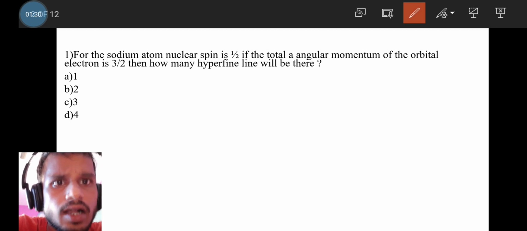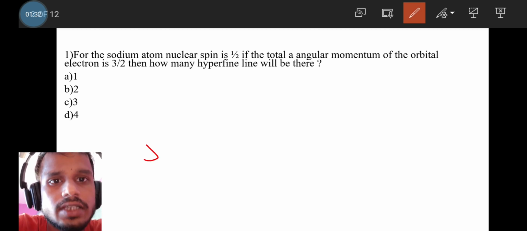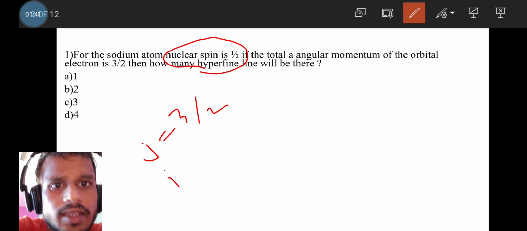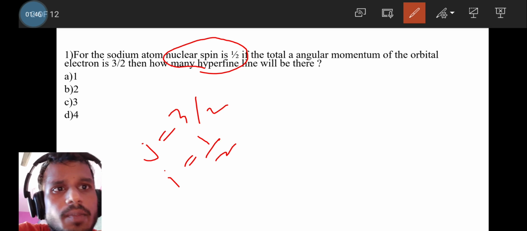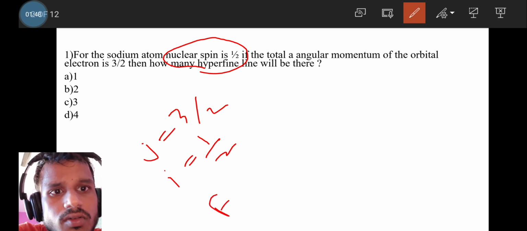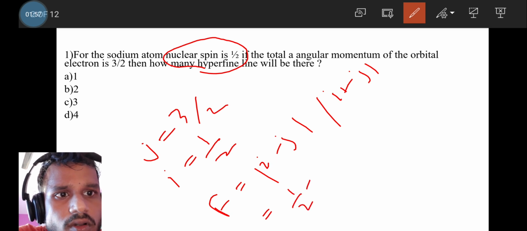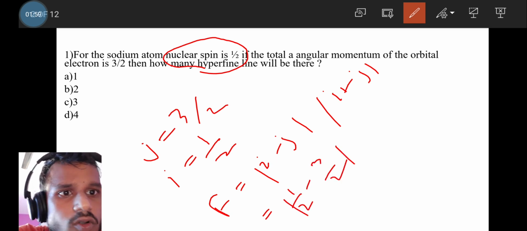The total angular momentum of the orbital electron is J equal to 3/2, and the nuclear spin of the sodium atom is I equal to 1/2. The number of hyperfine structure levels is given by F from |I minus J| to I plus J in steps of 1, so from 3/2 minus 1/2 to 1/2 plus 3/2.